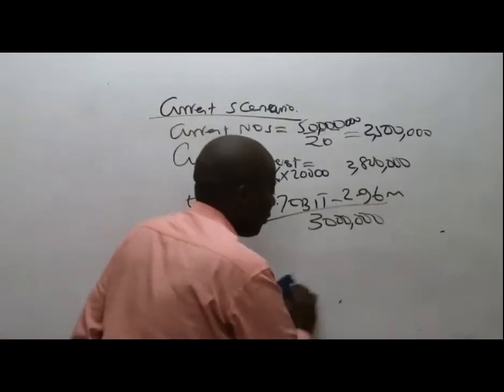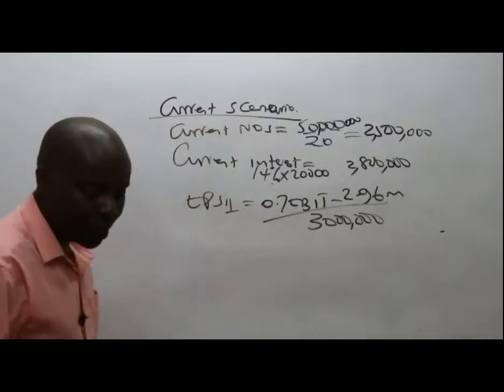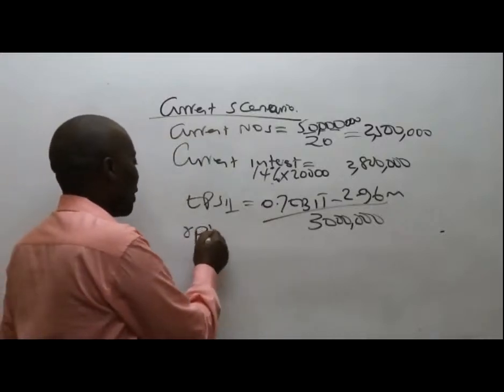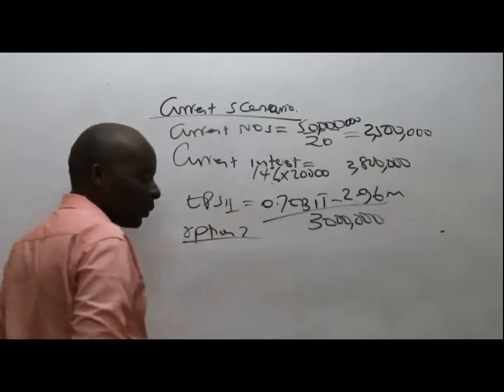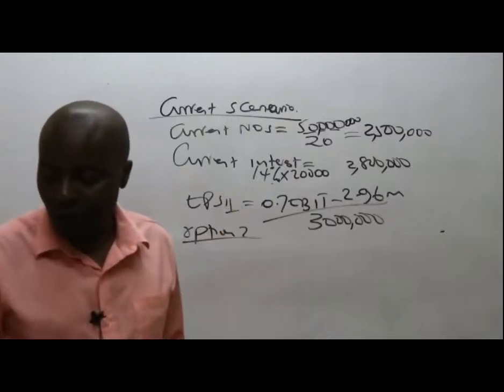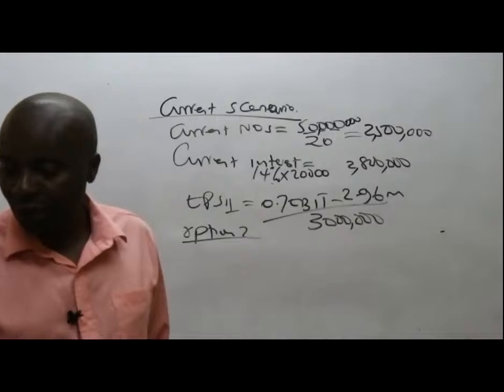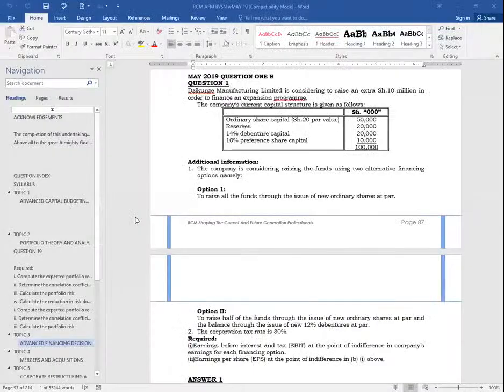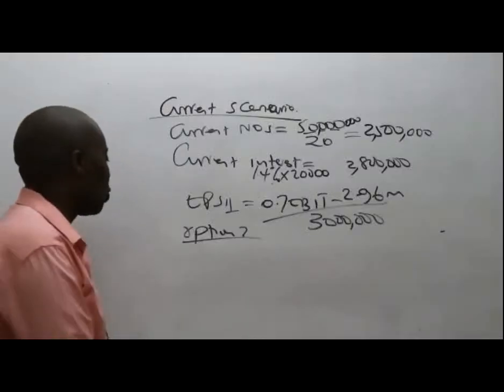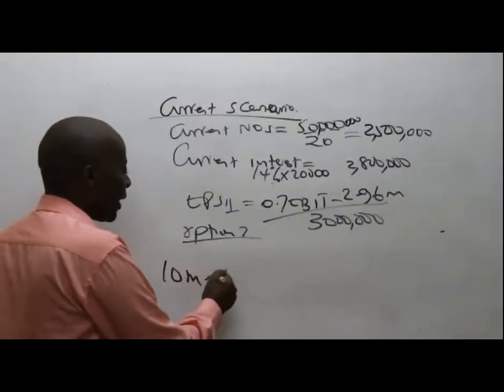Under option number 2, if I could just brush through this very fast, what have they told us under option 2? Option 2, ladies and gentlemen, is quite interesting. They are telling us to do something very simple: raise a half of the funds through the issue of new ordinary shares at par and the balance through issue of a new 12% debenture at par. Great. So what are they telling us? That at option 2, we have 10 million here to raise, a half.